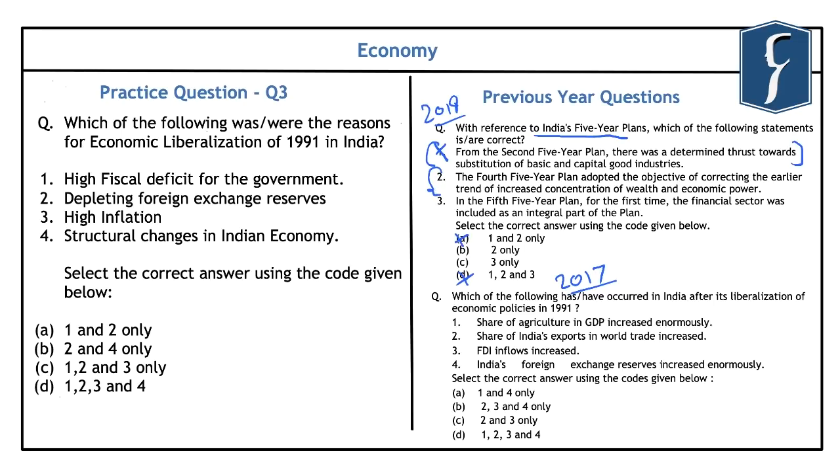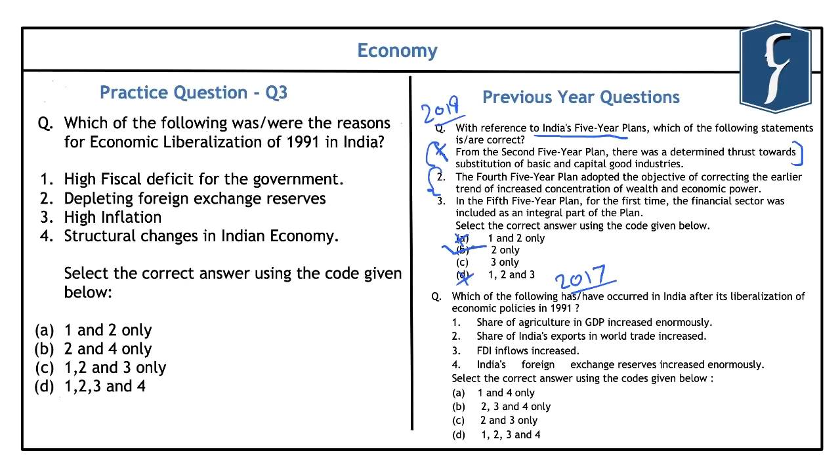And this political slogan was also reflected in the objectives of the fourth five-year plan. And hence, as we note that the second statement is correct, the only option that we are left with is option B, that is 2 only. So as you can see, we first eliminated the incorrect statement, and after that we started searching for the correct statement, and that helps us easily identify answers in the multiple statement type questions.